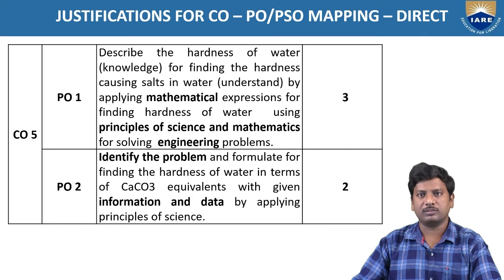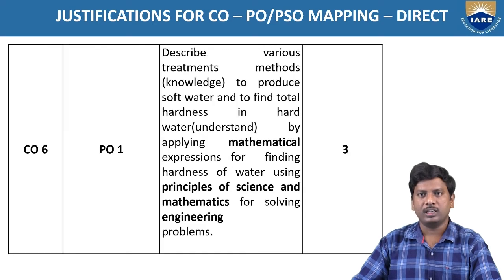And CO5 also matches with PO2. Justification is: identify the problem and formulate for finding the hardness of the water in terms of calcium carbonate equivalence with given information and data by applying principles of science. Key competencies 2. Next one, CO6 matches with PO1.